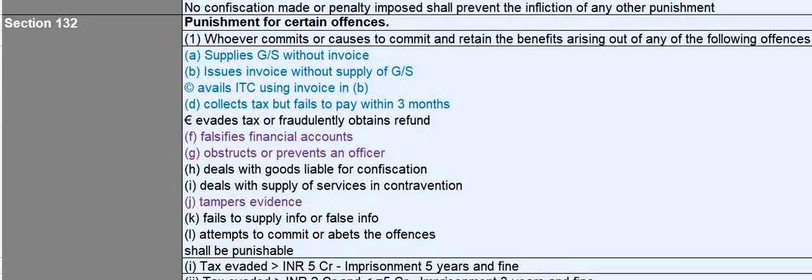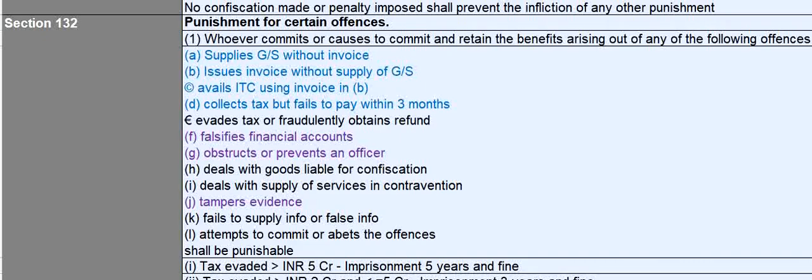So section 132, punishment for certain offences. Whoever commits or causes to commit the listed 12 offences in section 132 will be punishable with an imprisonment as prescribed. So let us see the listed offences, 12 offences listed under section 132. If you supply goods or service without invoice, if you are issuing invoice without supply of goods or service, and if you avail ITC using invoice in B, or if you collect tax but fail to pay within 3 months,